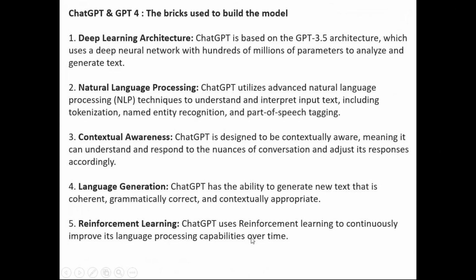Trial and error means we supply some input, and let's say we have not got the appropriate response. Again, we supply some other input. Likewise, we'll keep on supplying different kinds of input with a trial and error approach. So that's where reinforcement learning comes in.